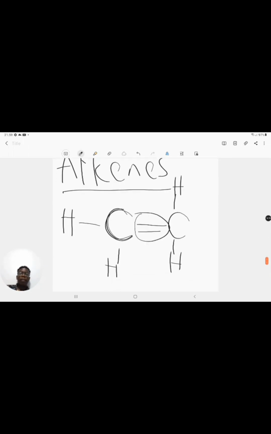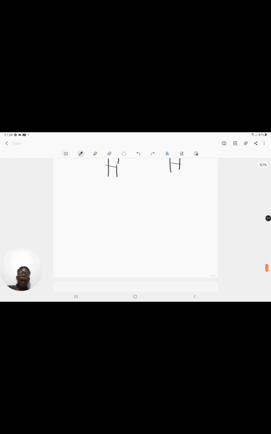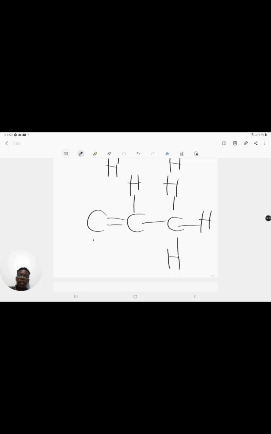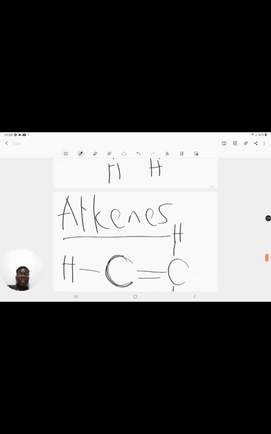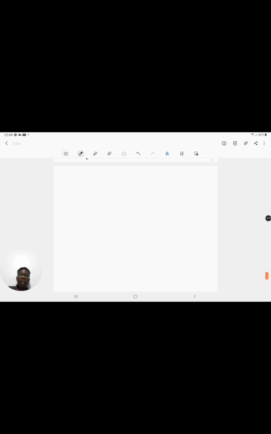Alkenes are represented by a double bond. Even if you have a longer chain, as soon as you see 1 double bond, let's say you've got that, then you've got that. Remember, carbon always wants to have 4 bonds around it, always 4. So here you need 1, here you need 2 more. This one has 4 lines around it. This one has 1, 2, 3, 4 lines. And this one has 1, 2, 3, 4 lines. Okay, so this is indeed an alkene. And then another type that you have are alkynes.